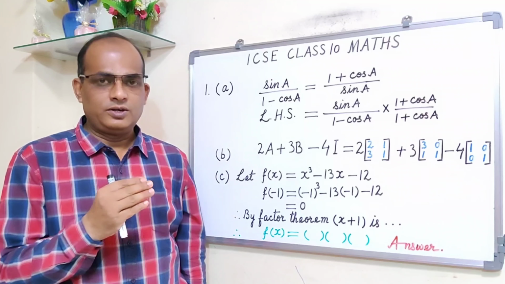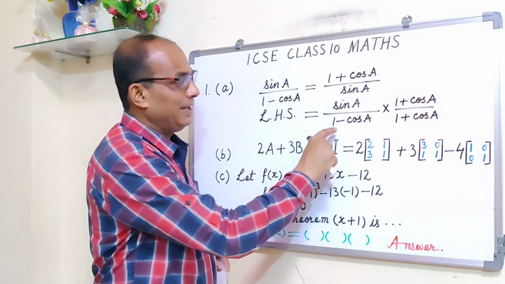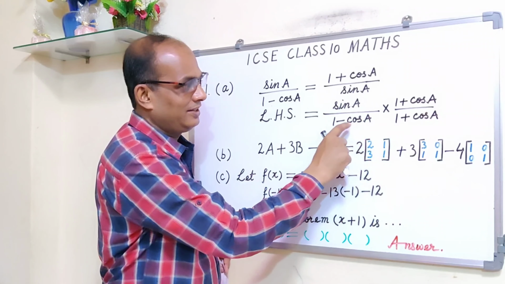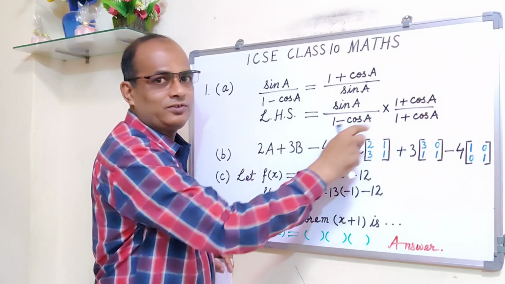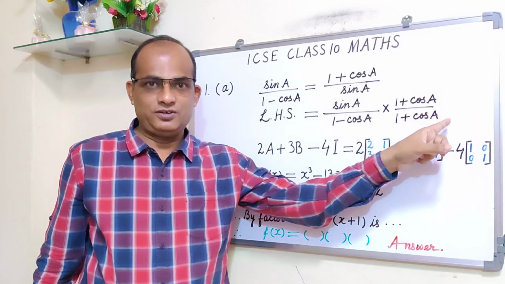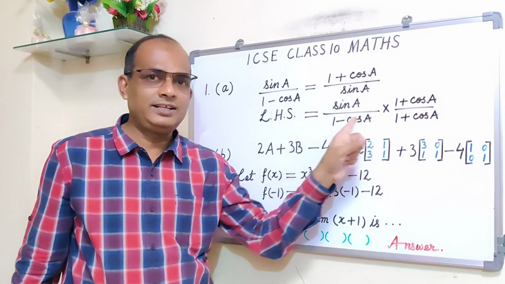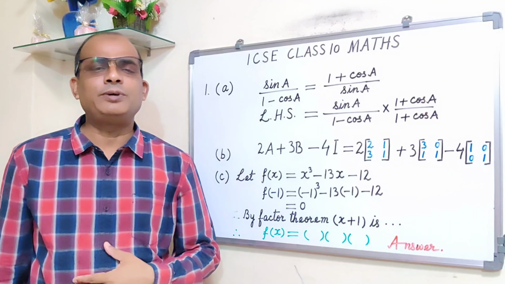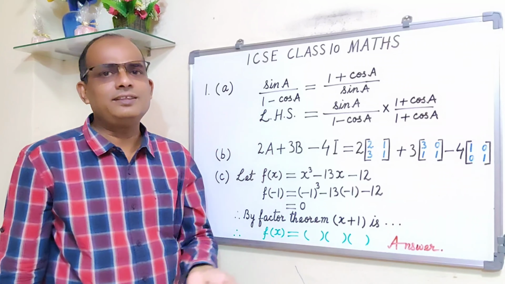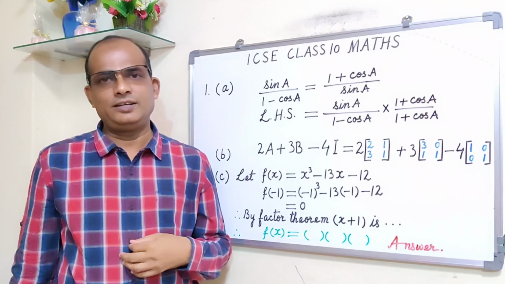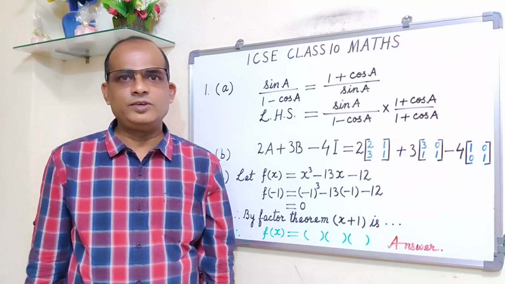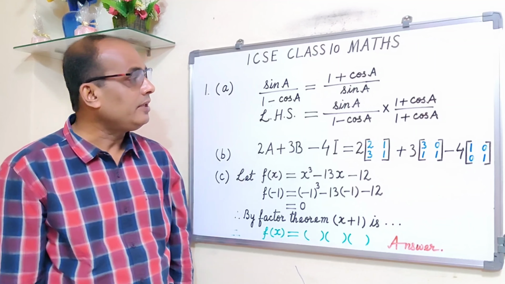They multiply and write 1 into 1 as 1, then 1 into cos A plus cos A, then minus cos A, then cos A into cos A minus cos square A. So they are getting 4 terms: 1 plus cos A minus cos A minus cos square A, and then they cancel cos A and finally get 1 minus cos square A, and after that they write 1 minus cos square A equal to sin square A. That means they are getting the result, but unnecessarily writing 1 or 2 extra steps. Directly you can use a minus b into a plus b, which is equal to a square minus b square, that formula. Fine.